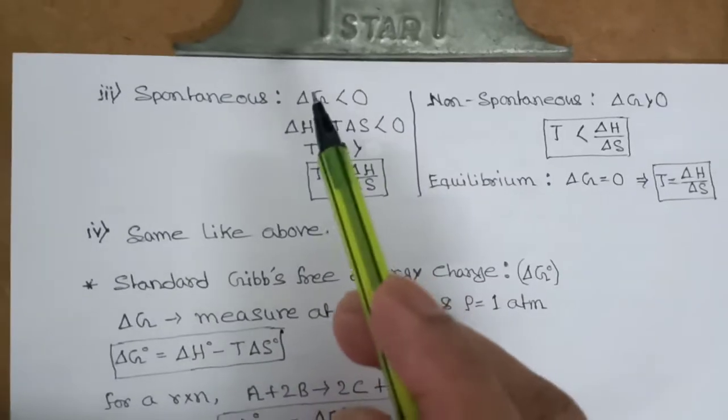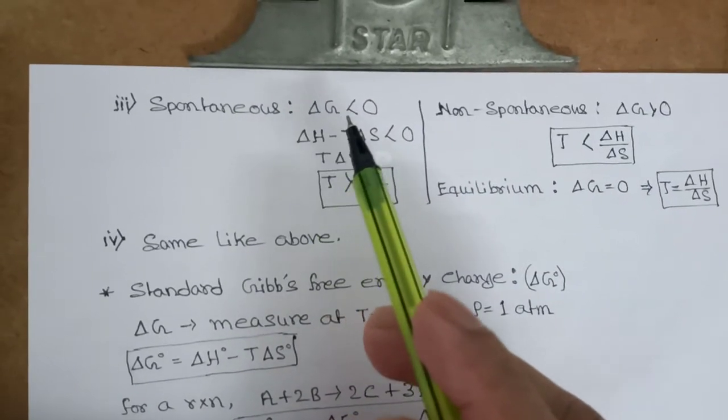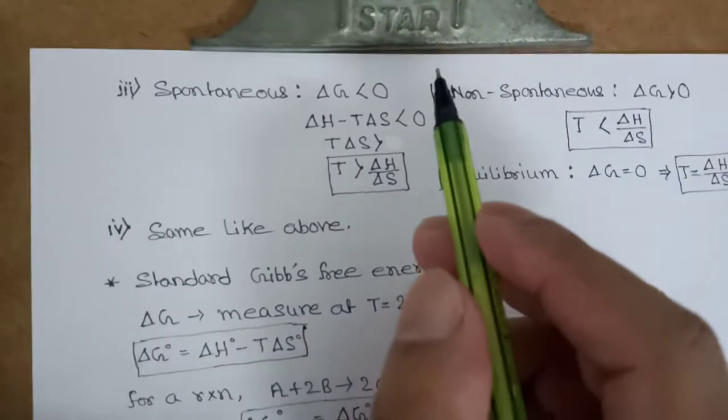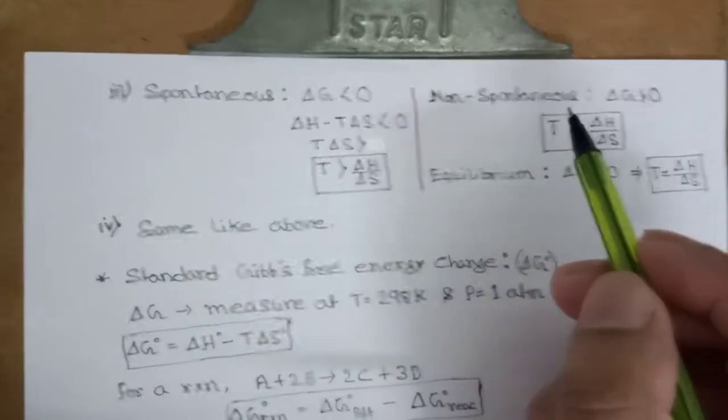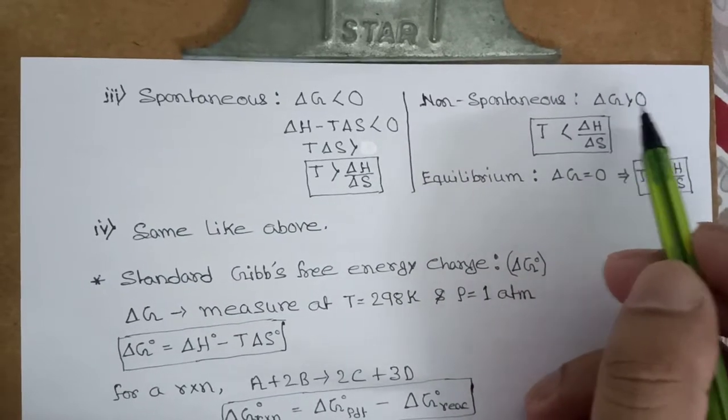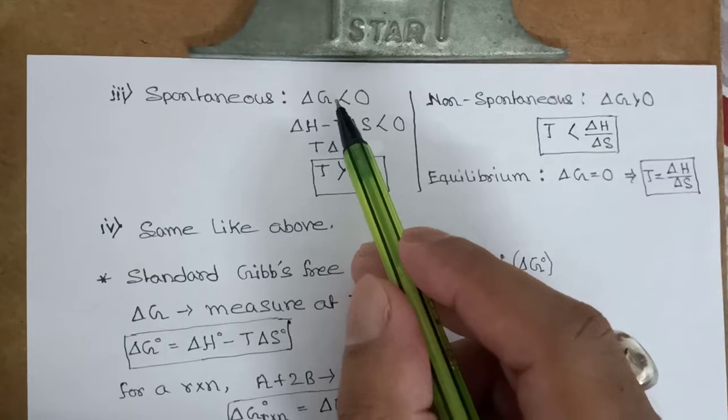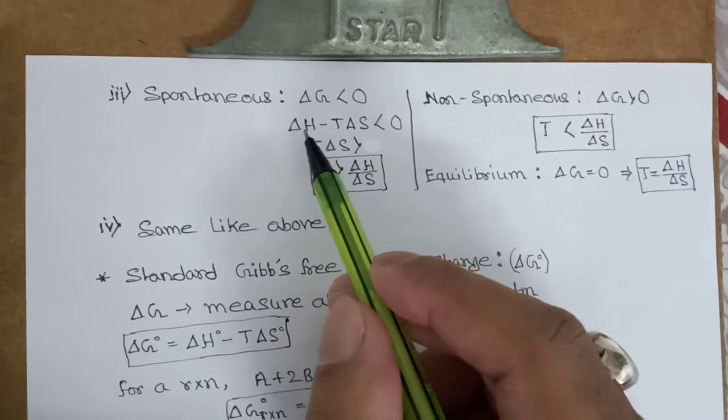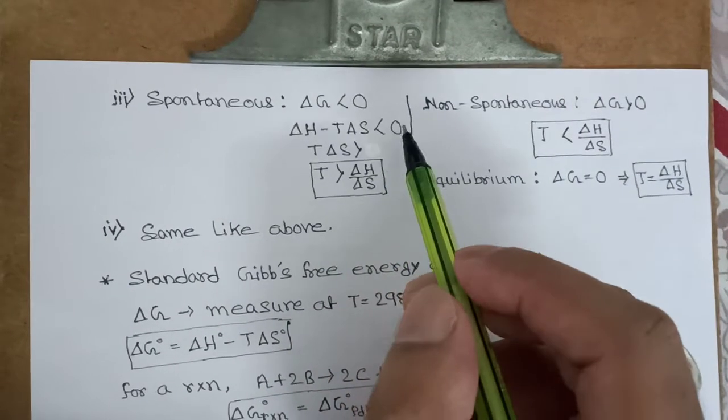We all know a spontaneous reaction means del G is less than 0, and a non-spontaneous reaction means del G is greater than 0. So in place of del G we can write del H minus T del S is less than 0.